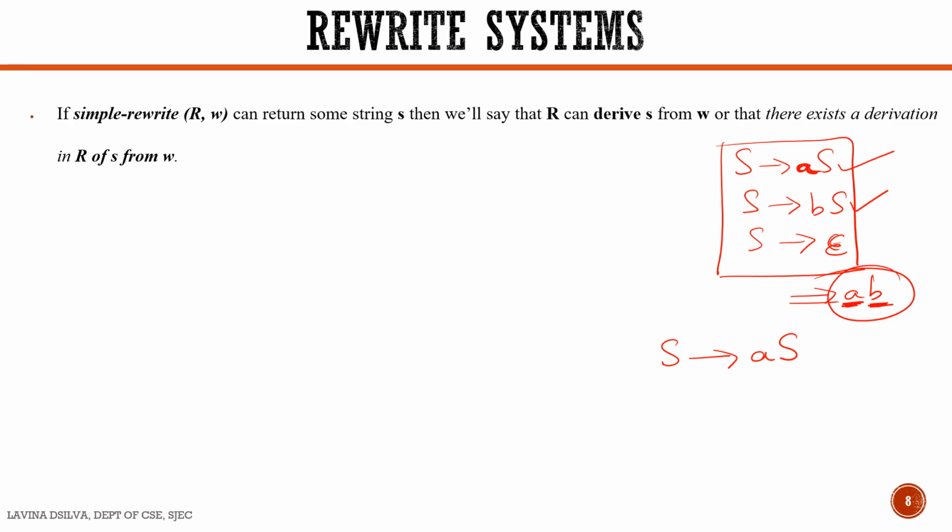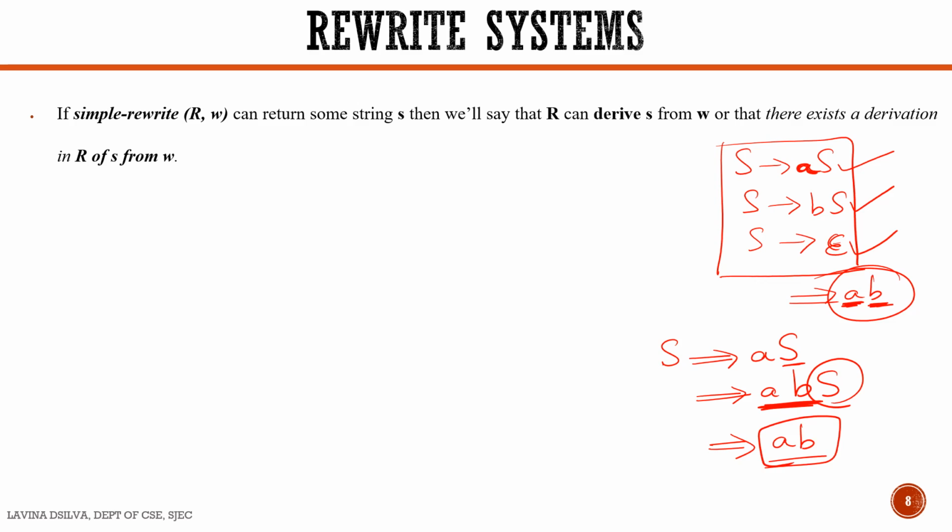By making use of the second rule. So this S is replaced by BS. So you can tell, A, B, S. This was our second rule, BS, which replaced the letter S. And then now, since we have obtained AB, we can replace this S by the third rule, that is epsilon, and obtain the string which we require, that is AB.